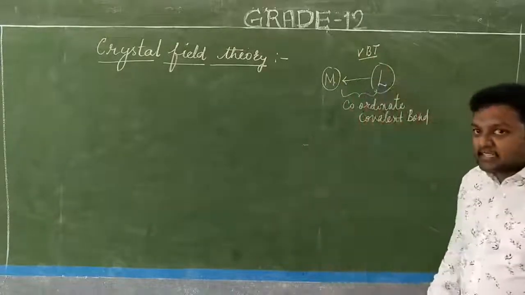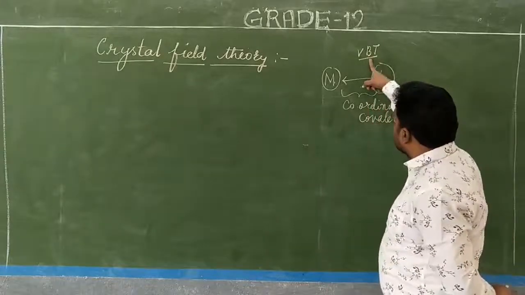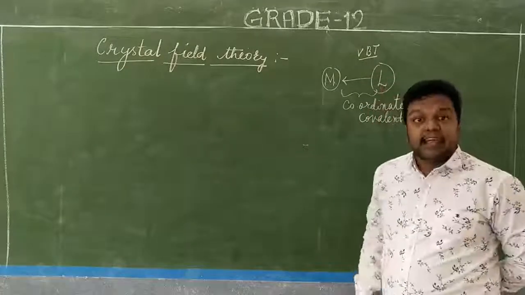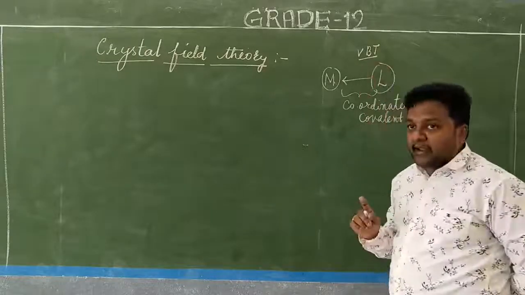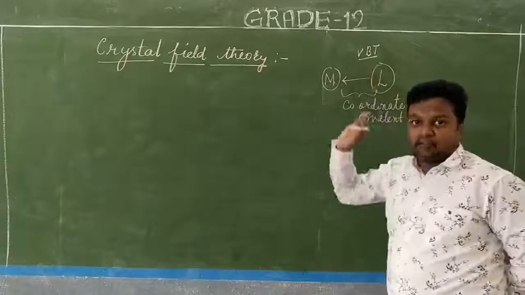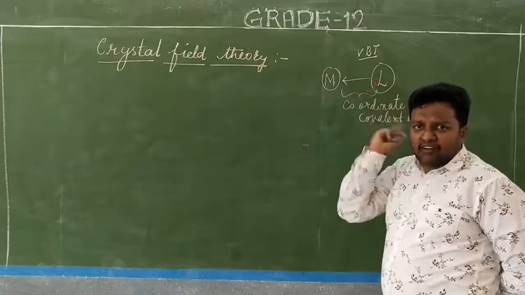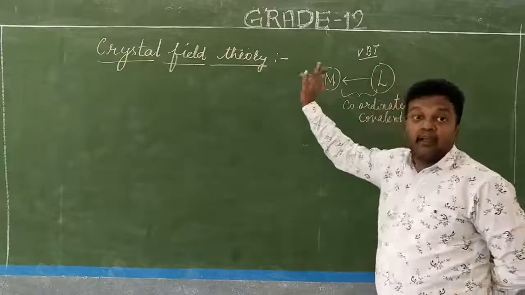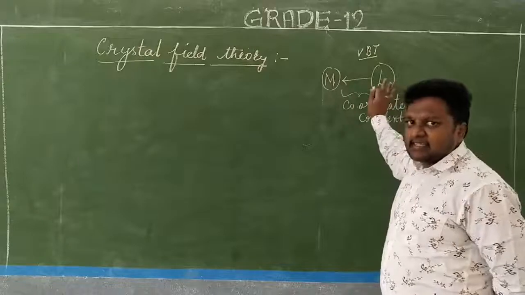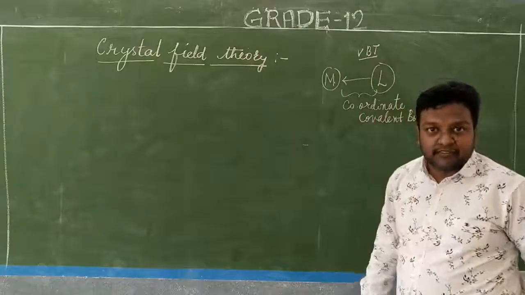What are the limitations? The first and foremost limitation: what is the explanation about the ligands given by valence bond theory? The ligands can donate the electron pair, that is, a lone pair of electrons. At least the ligand should have one lone pair of electrons. If you have a lone pair of electrons, then the lone pair will get donated. That is the concept proposed in the valence bond theory, but that alone will not be enough.